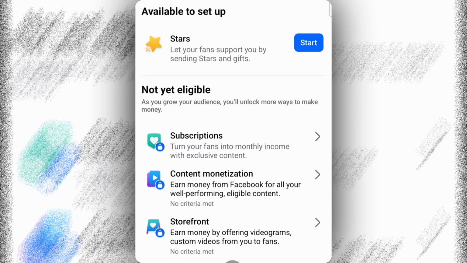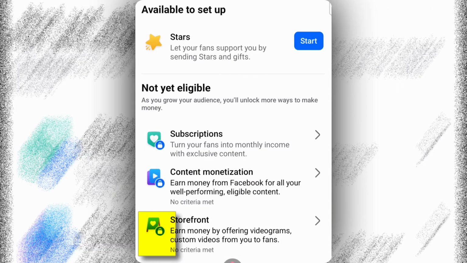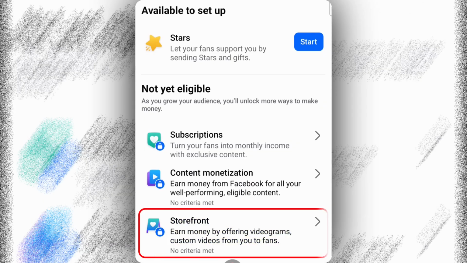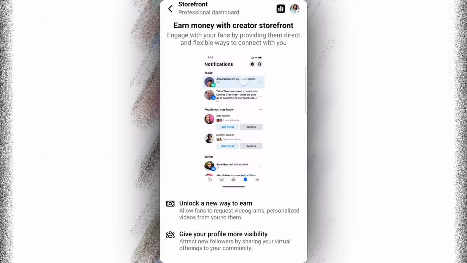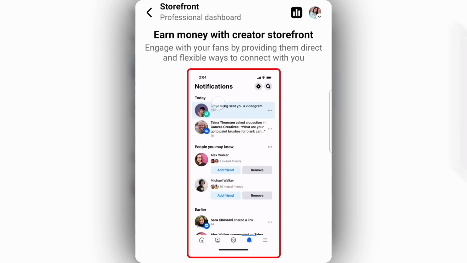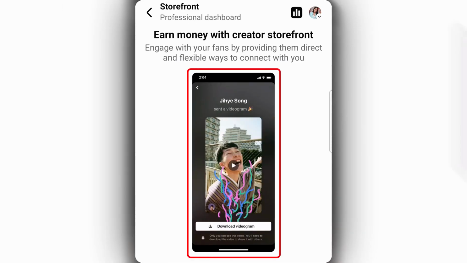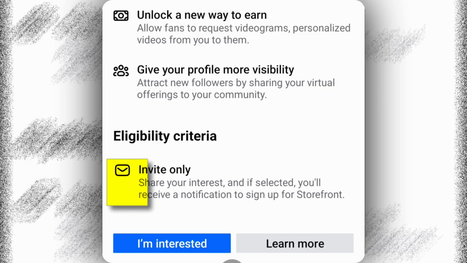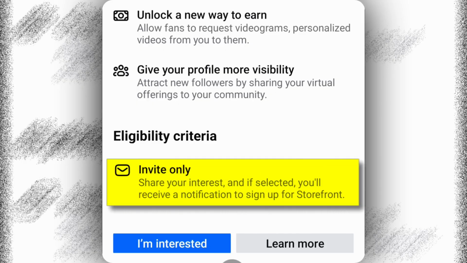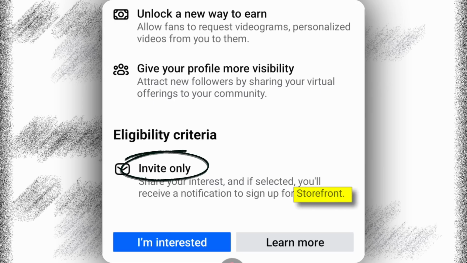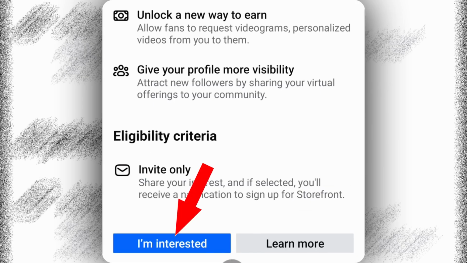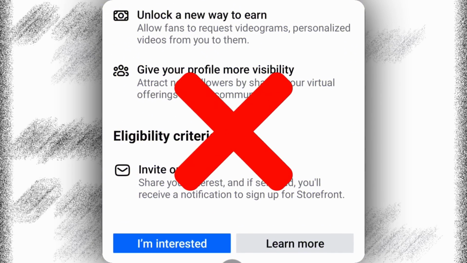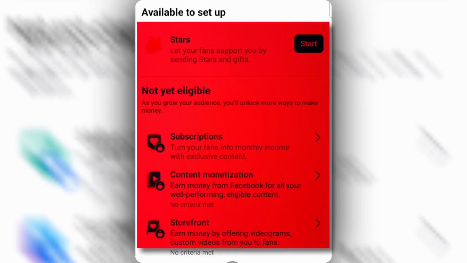But before that, let us tell you about another monetization tool, Storefront. For that, we will click on this Storefront. On clicking here, you will be told according to the video how the Storefront will work on your profile. After seeing all this, as soon as you come down, here also you will find a clear mention of invite only, meaning Facebook itself will invite you to the Storefront. Here clicking I am interested or doing other work will not do anything. So this is the reality of all these monetizations.